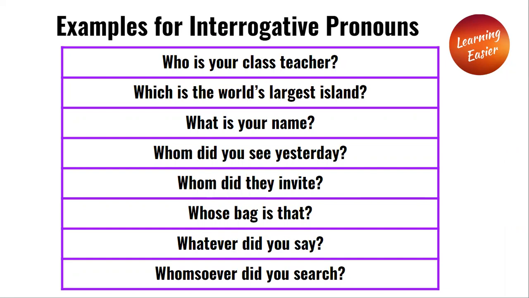What is your name? What is the interrogative pronoun present in the sentence? Whom did you see yesterday? Whom is the interrogative pronoun present in the sentence? Whom did they invite? Whom is the interrogative pronoun present in the sentence?